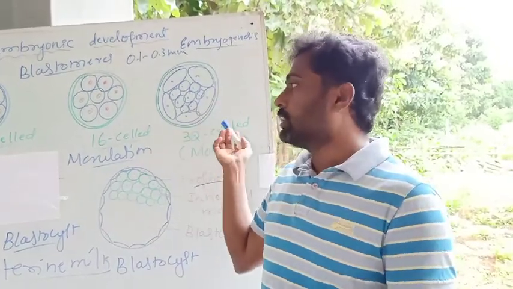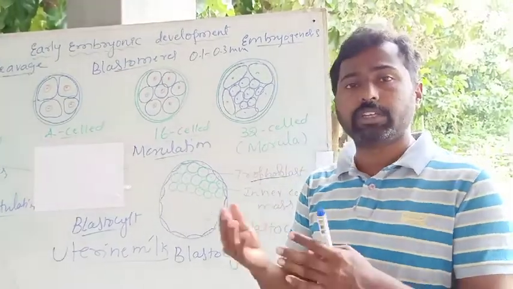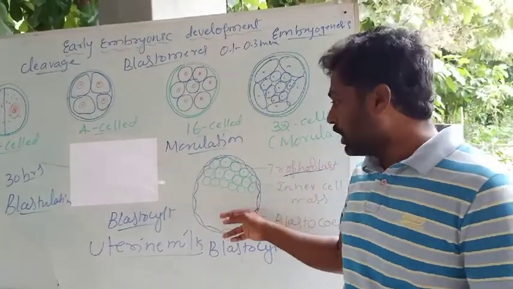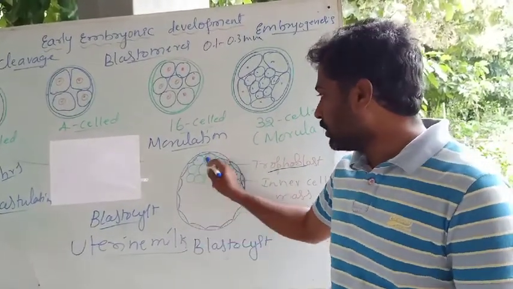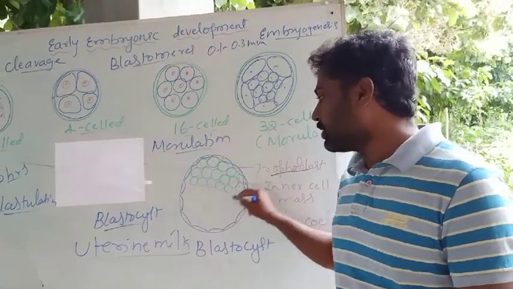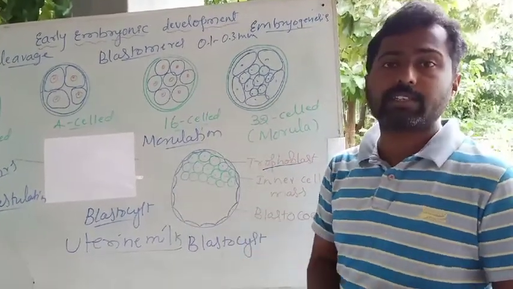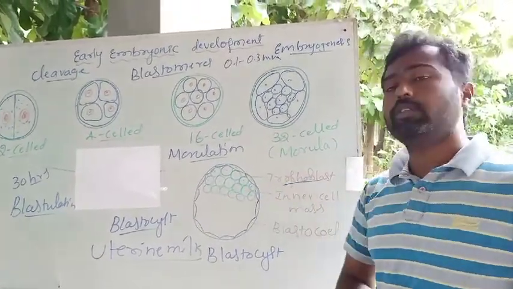The morula that enters into the uterus, the cells absorb the nutrition from the inner layer of the uterus, and also from the uterine milk. These cells absorb the nutrition from the uterine milk. The outer cells enlarge and become flattened. That is what is called trophoblast.